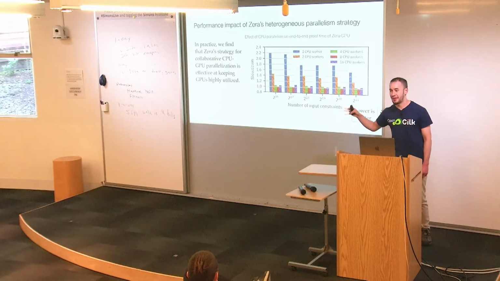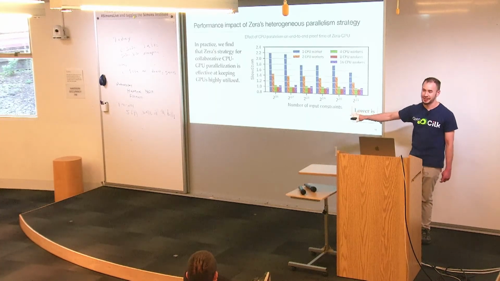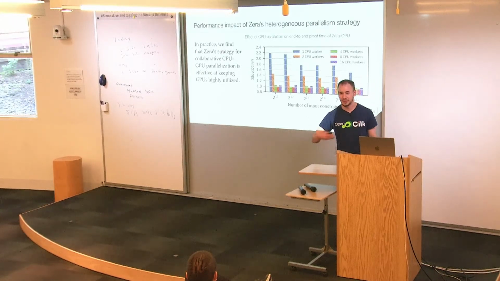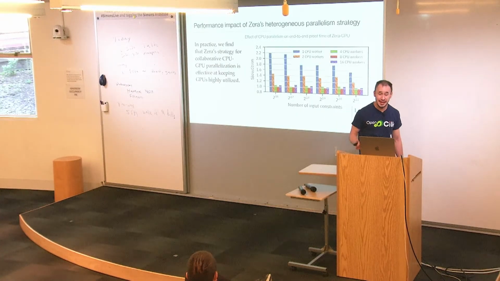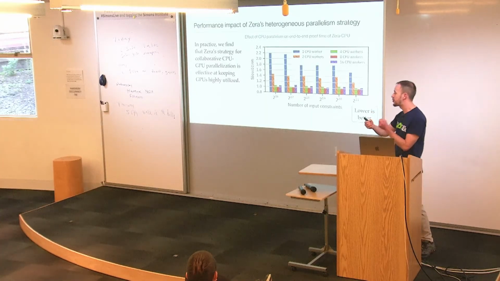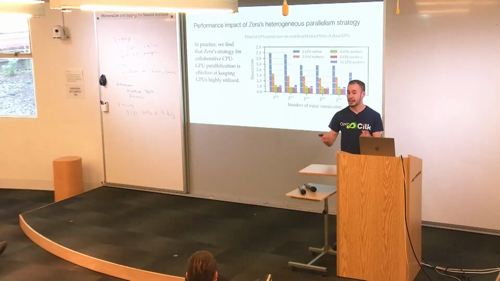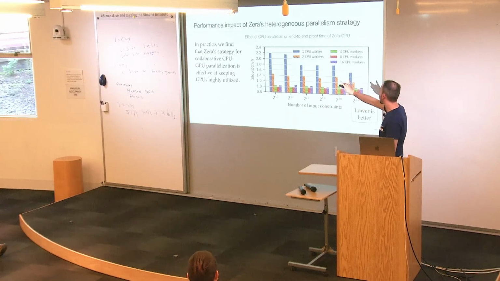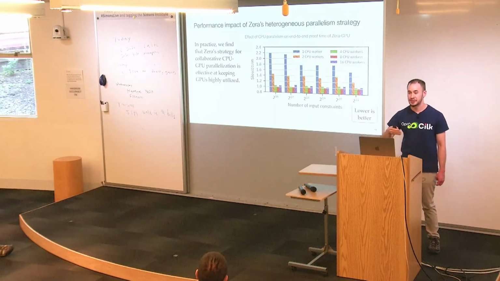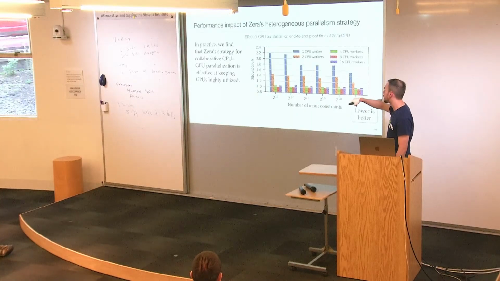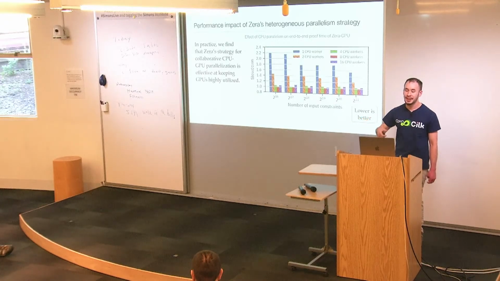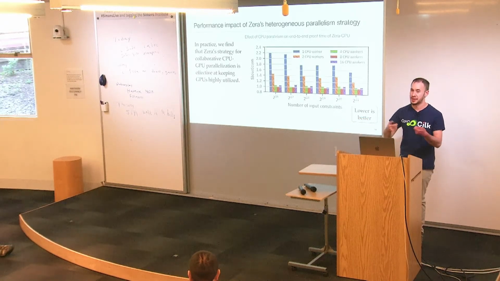So first I want to address the question, is this actually worthwhile at all? If you have so much parallelism in this GPU kernel already, is it even worth doing the additional parallelism on the CPU side? Turns out yes. So we observe that this CPU-GPU collaborative parallelization is effective at keeping the GPUs highly utilized. And we evaluate that by running the Xera GPU code on varying numbers of CPU workers. And in general, we observe roughly a 1.5 to 2x speed up from using CPU parallelism to launch GPU kernels simultaneously in this way.